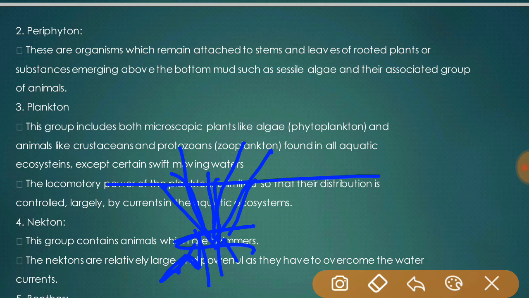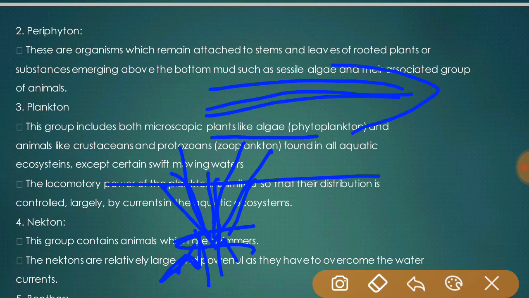And the third one is plankton. This group includes both microscopic plants like algae and animals like protozoa, found in all aquatic ecosystems except certain swift moving waters. Means they are not found in the moving water.